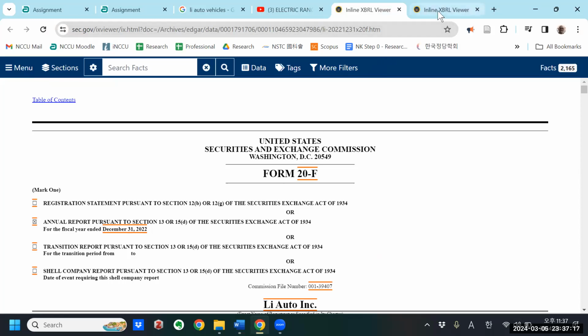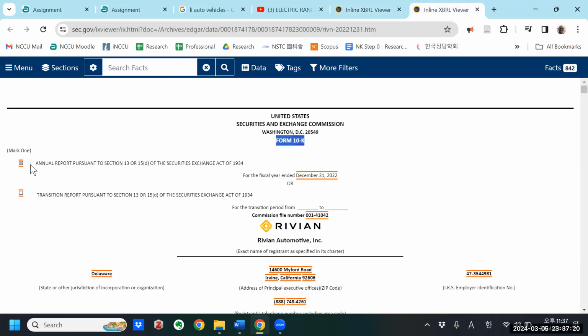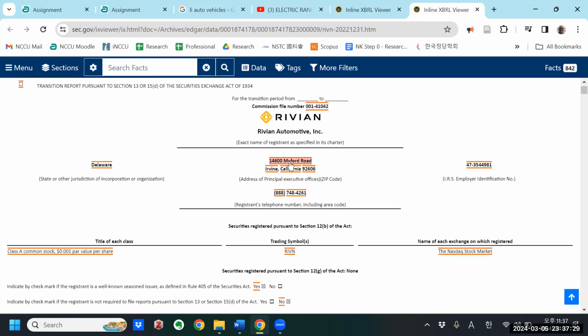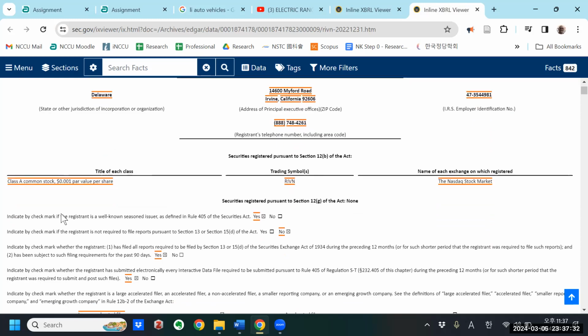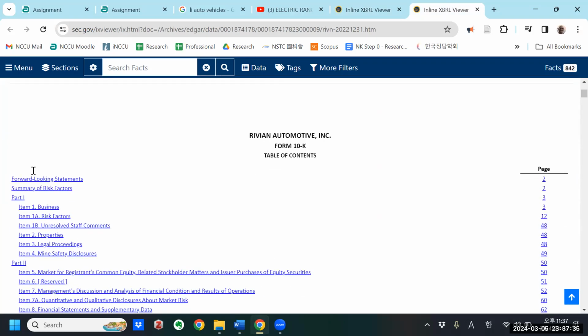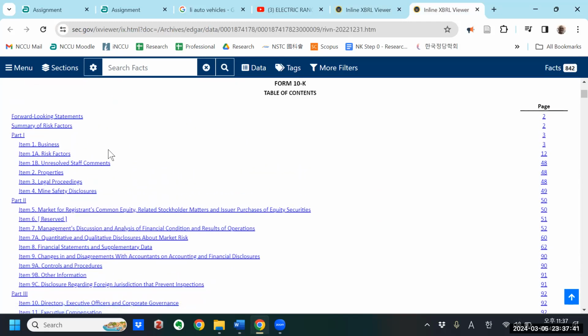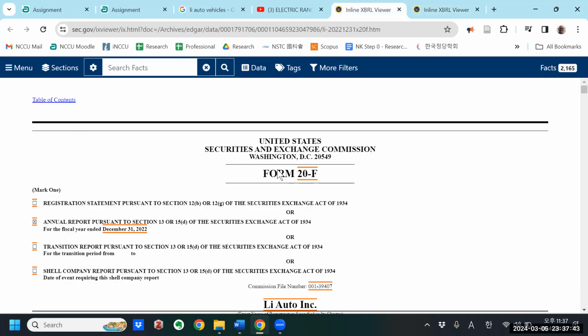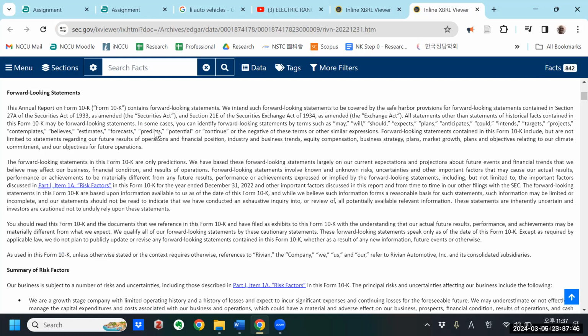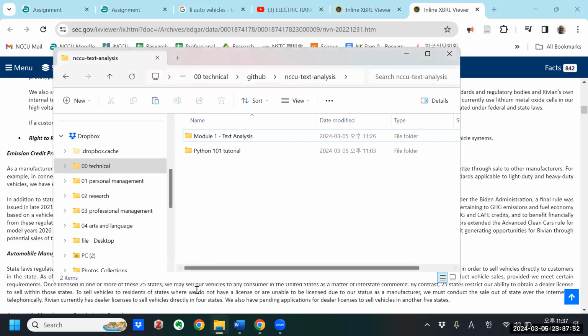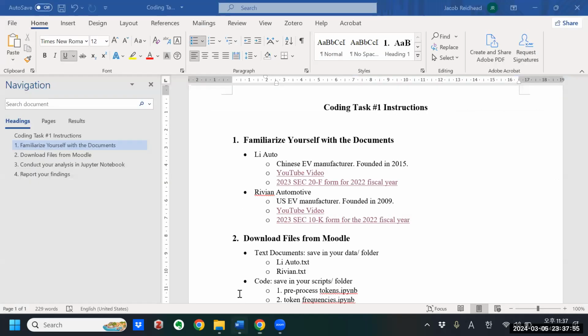Next, we'll look at the 10K, also an annual report for the fiscal year ending in 2022, for Rivian Automotive, registered in Irvine, California. Also, you can see the table of contents here, very similar structure to the Li Auto 20F form. So this is the text. I copied and pasted this text and I saved it. These are the two documents that we'll do our analysis on.